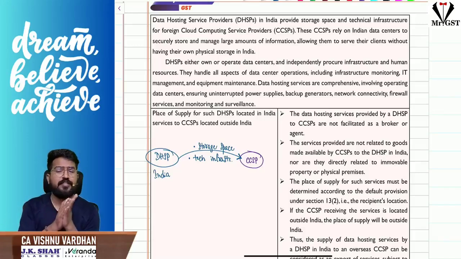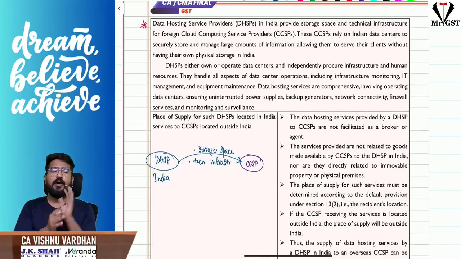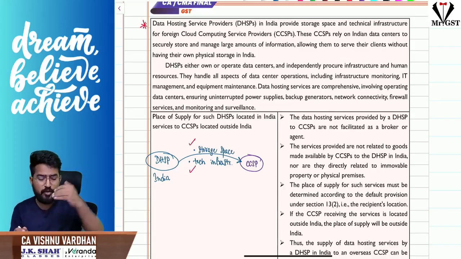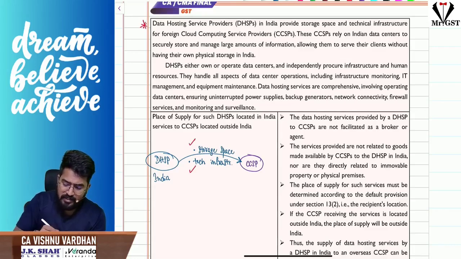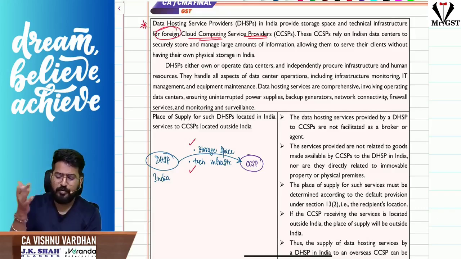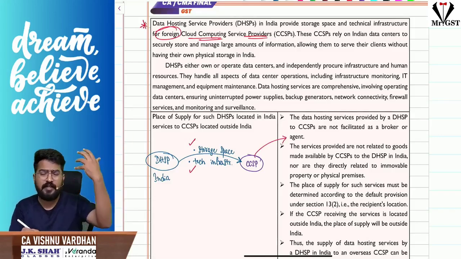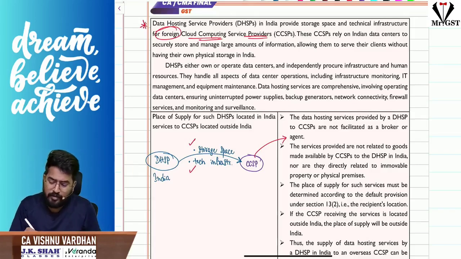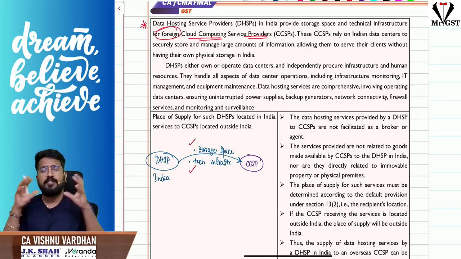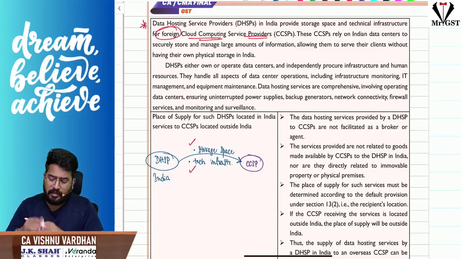The next important clarification is with respect to data hosting service providers in India, who provide services like storage space and technical infrastructure to CCSPs, that is, cloud computing service providers of foreign countries. These foreign cloud computing service providers provide services to their clients regarding storing data in clouds, all that stuff. For these people, the Indian data hosting service providers will be providing the storage space and technical infrastructure.